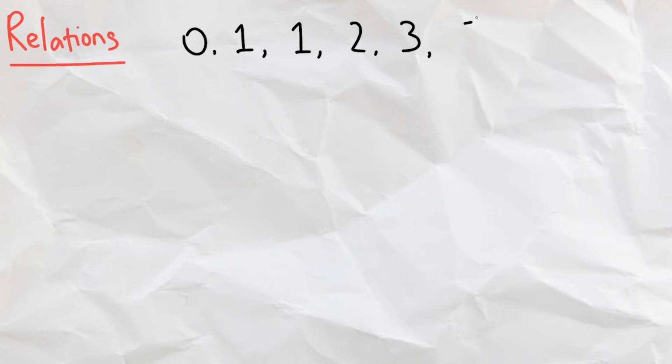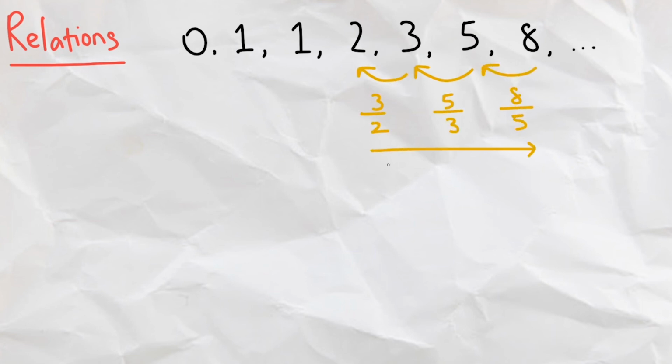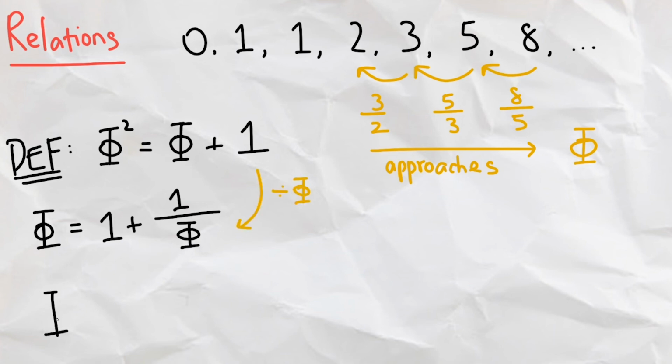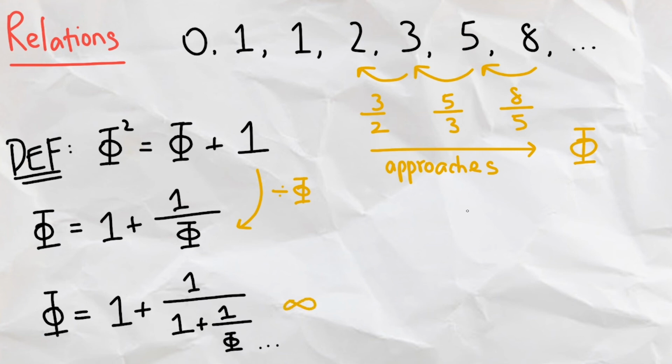So now to bring it all together, as the numbers in the Fibonacci sequence get bigger, the ratio of each consecutive number actually gets closer to phi, even though Fibonacci himself didn't intentionally plan this. With continued fractions, we can use the definition of the golden ratio, which is this. We can then rearrange it to be this. Then, we can substitute phi by itself in the denominator, giving us this. We can do this infinitely, giving us a continued fraction.